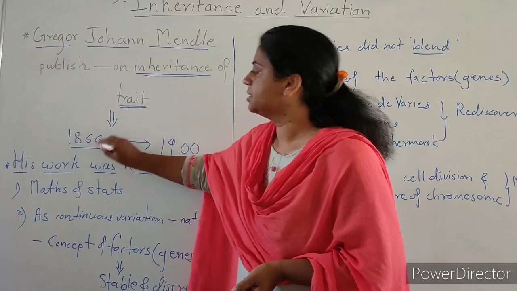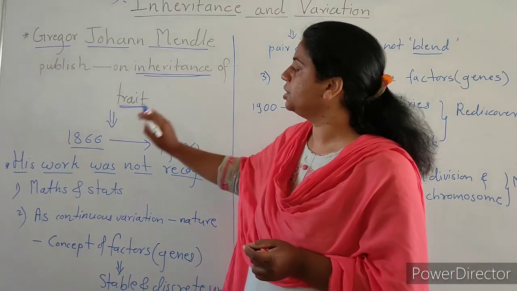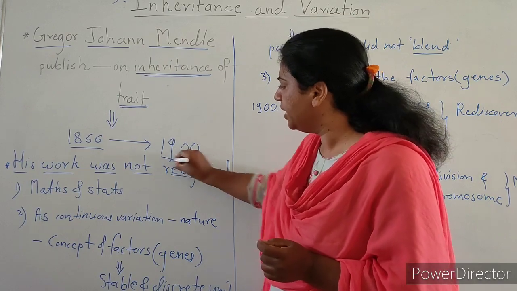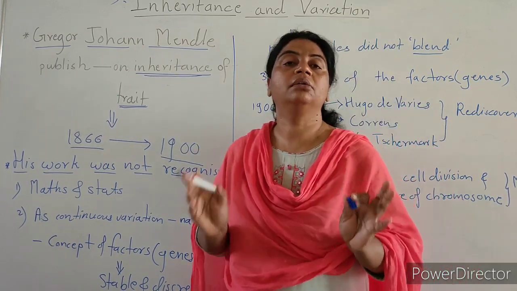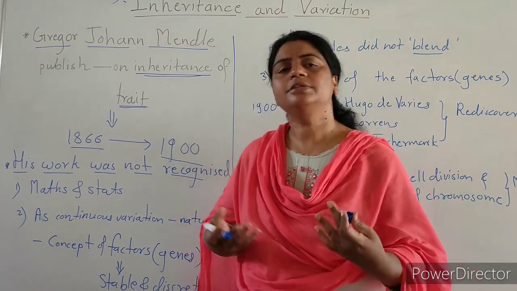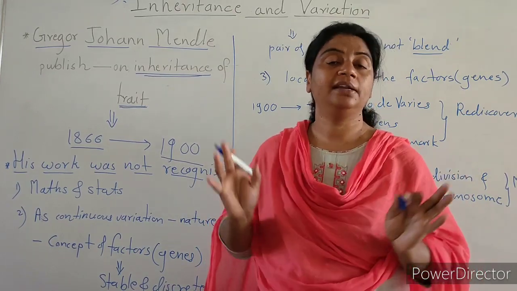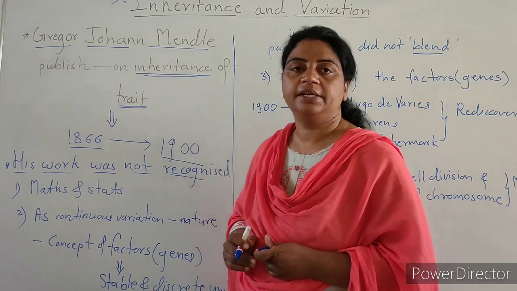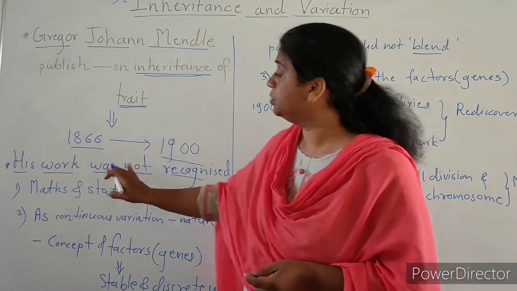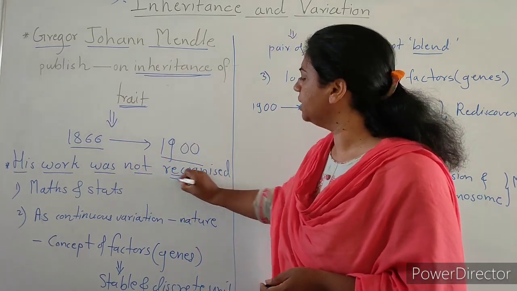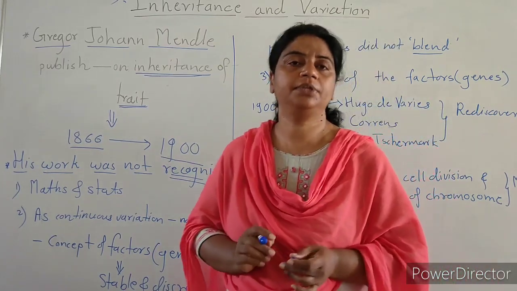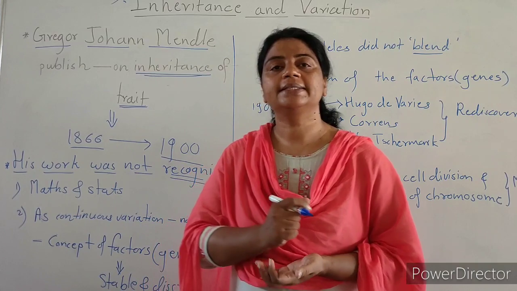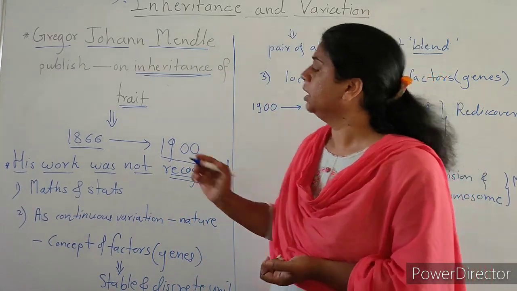In 1866 he published his work, and up to 1900 it was not recognized. Why was it not recognized? Because at that time there was no communication like in recent times, and his work was not accepted by other biologists.